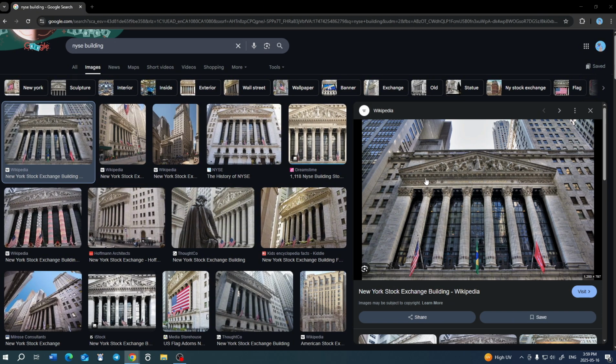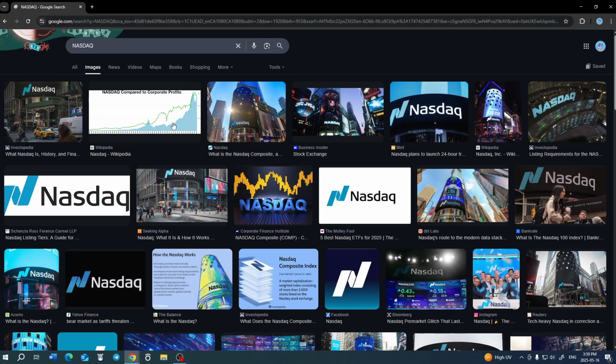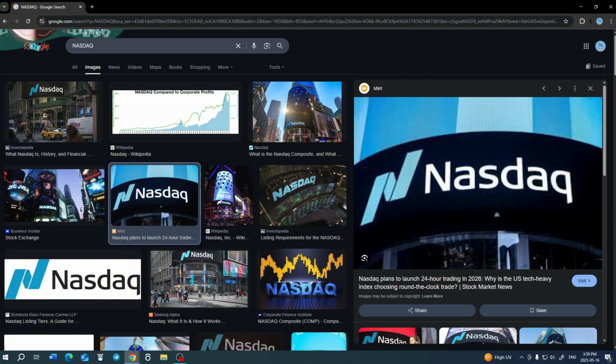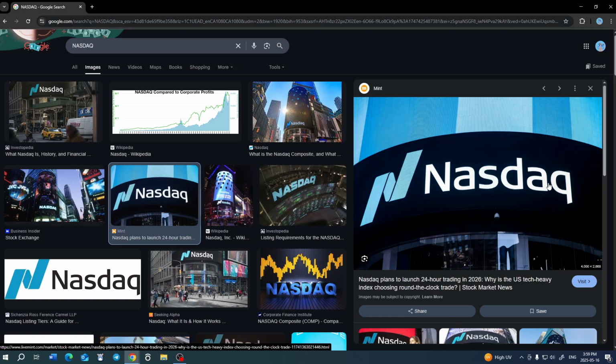In this image right here, this is the New York Stock Exchange, and then the NASDAQ is right here. That's the NASDAQ. And if you're in Canada like me, you might also hear about the TSX, which is the Toronto Stock Exchange. Very similar, it's just nowhere near as big as the New York Stock Exchange, the NASDAQ, and so on. Each exchange is home to different companies. For instance, Apple trades on the NASDAQ, while in Toronto, the TD Bank trades on the TSX.